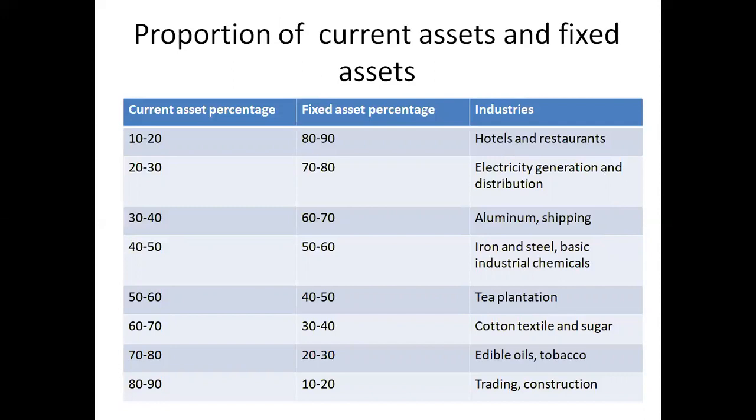Now this table represents the need or the proportion of current assets and fixed assets for different industries. So if you see hotels, restaurants, electricity generation, distribution, aluminium, shipping, iron, steel, the first two are service industries. So here fixed assets are more and current assets are low. They are hardly 10-20% of current assets. And then starts the manufacturing industry: aluminium, iron and steel, chemical, tea plantation. Here fixed assets are reducing because your working capital is increasing. Here the daily money flow is more important than what you've done with the fixed assets. So you have a list of industries, how much fixed capital and how much current assets you will need.